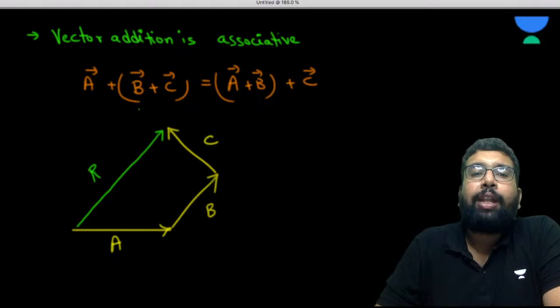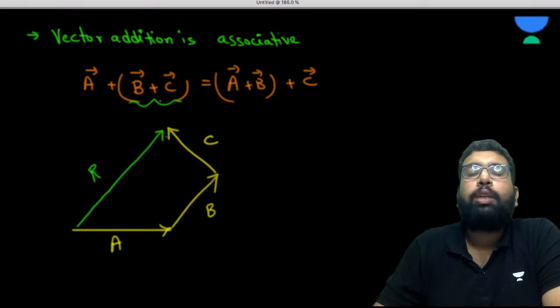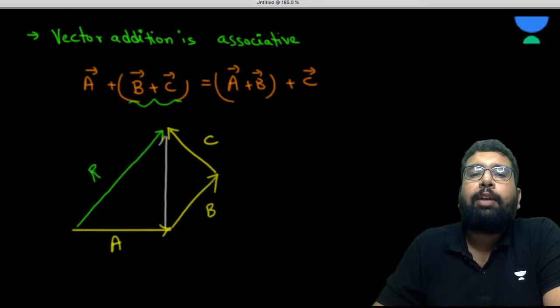Now, when I write B plus C, do you realize that this is the resultant of B plus C? So these are two vectors. You can apply the law of triangle. So this is the resultant of B and C, na? So can I write this as B plus C? Right? Yes or no? Wonderful, sir. Wonderful.